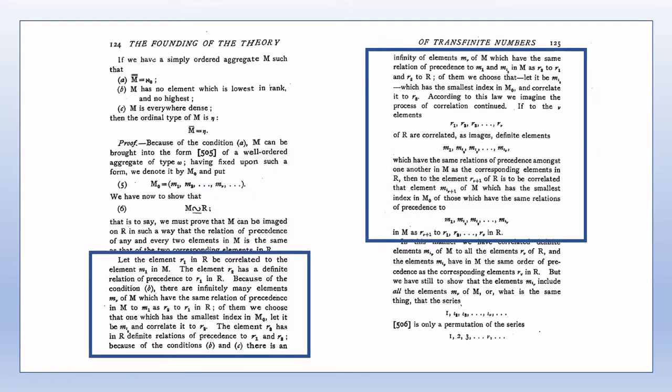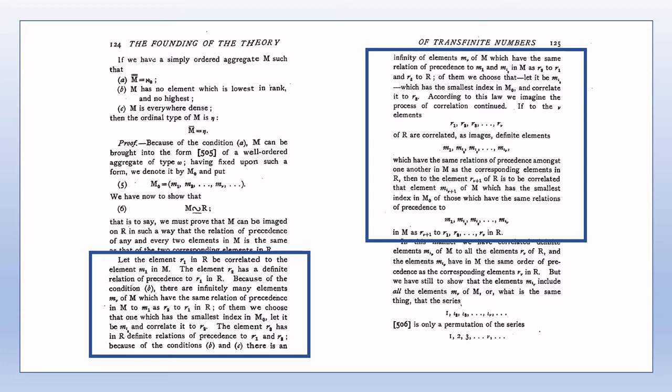Note that R1 in R is to be correlated with the element M1 in M, and not in M0. The correlation that we require is between R and M. The aggregate M0 contains all of the elements of M. M0 is used merely to help form the correspondence between R and M. Since M0 contains all of the elements of M, and since there must be elements of M which are lower in rank or higher in rank than M1, then there must be a least index I2 for which M sub I2 is lower in rank or higher in rank than M1.